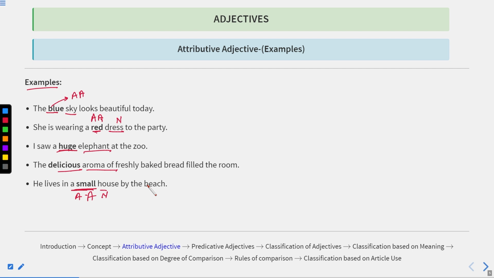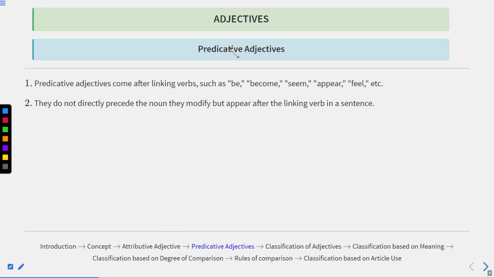Okay. Now let us move to the next one. Now we'll discuss predicative adjectives. If you see this word predicative, as we know well, a sentence is divided into several parts. We say that one is the subject and the rest of the part is the predicate of the sentence. Now, predicative adjectives come after linking verbs such as be, become, seem, appear, feel, etc.